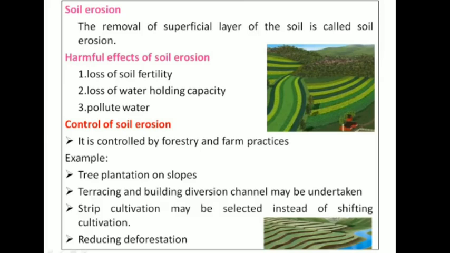So you can control this soil erosion by suitable farm practices. In hilly regions, you might have observed that people go for terracing. They plant crops in the form of terraces, that is, in the form of steps. They plant crops like this to prevent soil erosion. Also, tree plantation on slopes, usually they go for planting trees like this, as you see in this slide. They plant trees, crops and other plants like this to prevent soil erosion. Okay, so soil erosion can be easily prevented.